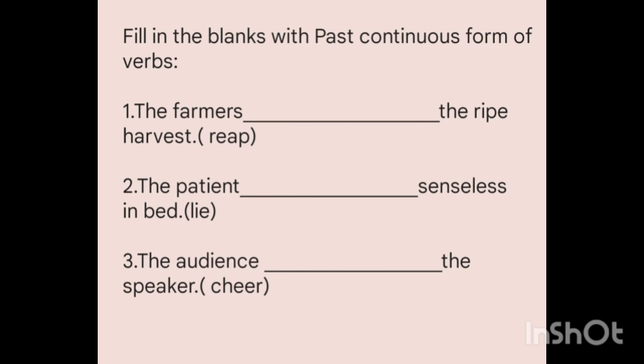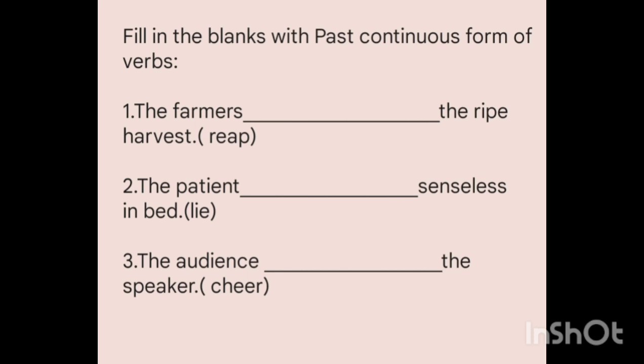Number 3, the audience blank the speaker. Here the audience can be taken as a singular noun or a plural noun. When we refer to the word audience as a single group, we need to use the verb was. But when we refer to it as individuals in the group, we need to use the verb were. So let us choose to use it as a single group. That means we need to use was.